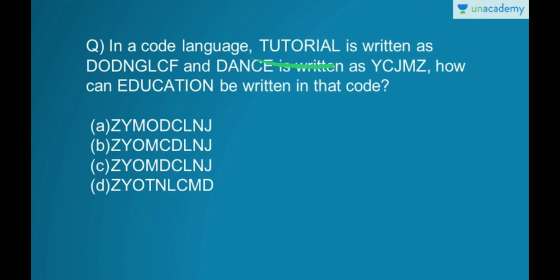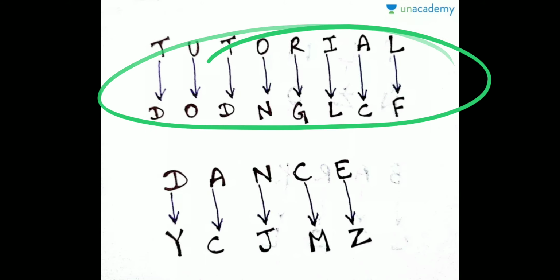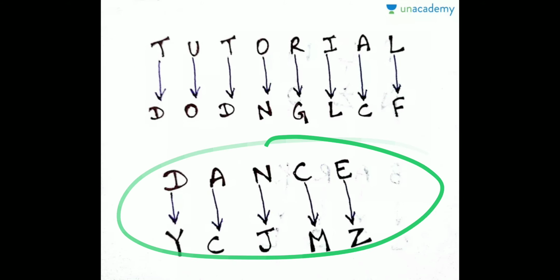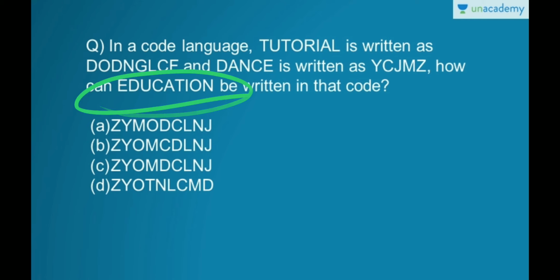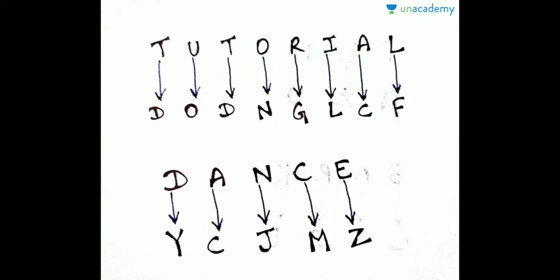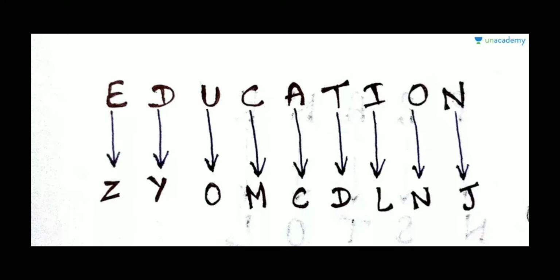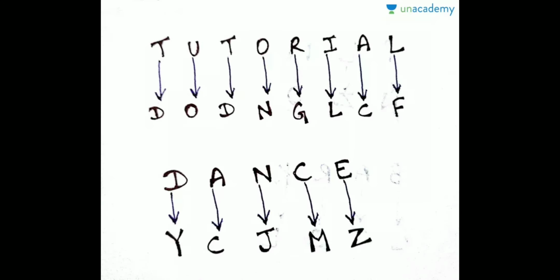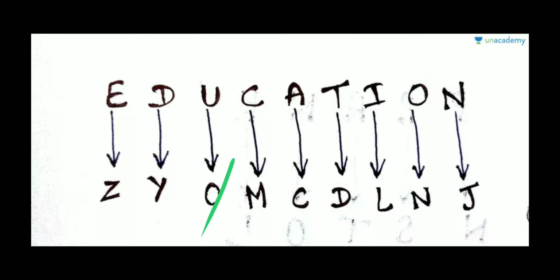Now the next question. TUTORIAL is written as this, DANCE as this. Then you have to find out how EDUCATION can be written in the same code. Similarly, write both the coding and the actual letters. Then find the coding for EDUCATION. Simply write it down: E is written as Z, D is coded as Y, very easy. Then U is coded as O, so simply write O. And similarly for the other letters as well.